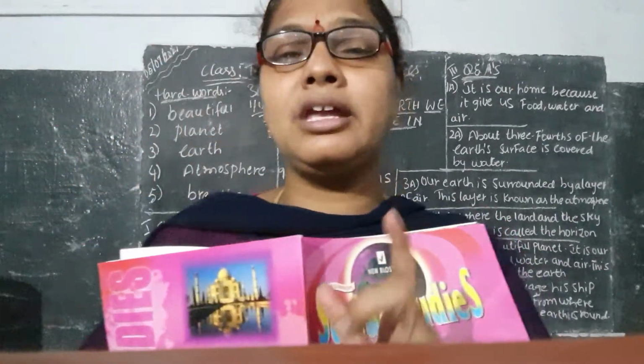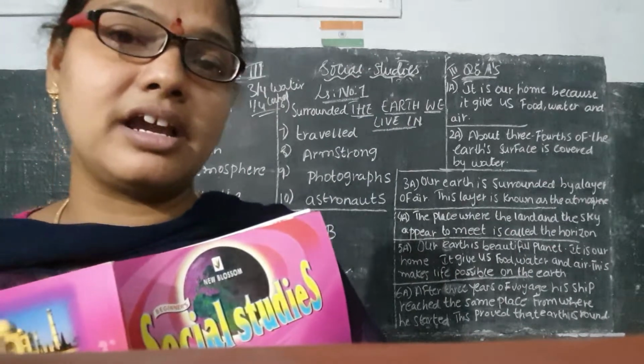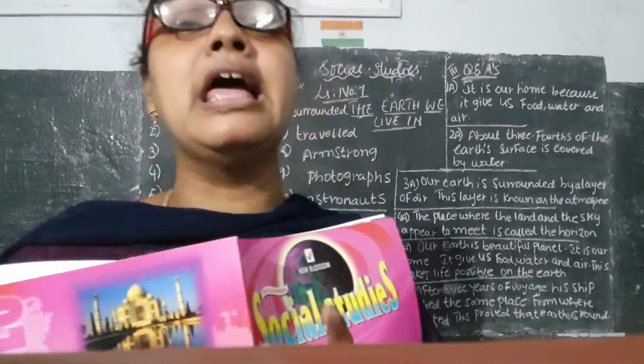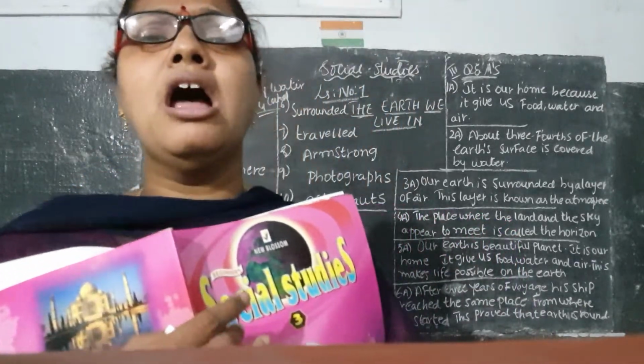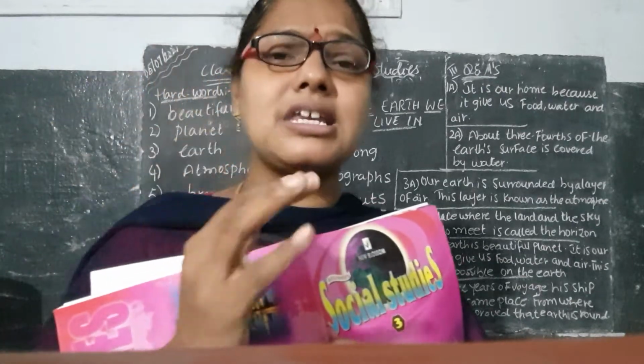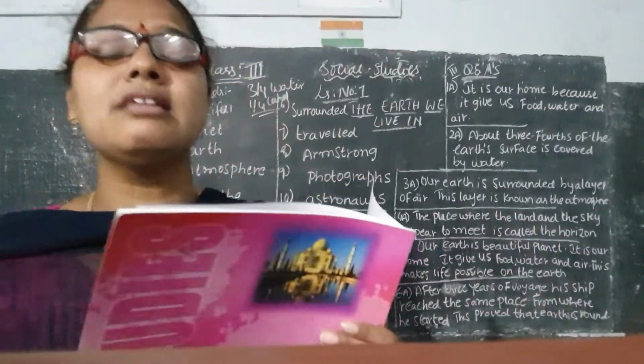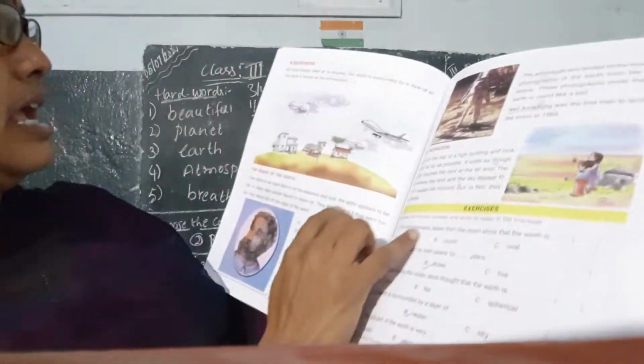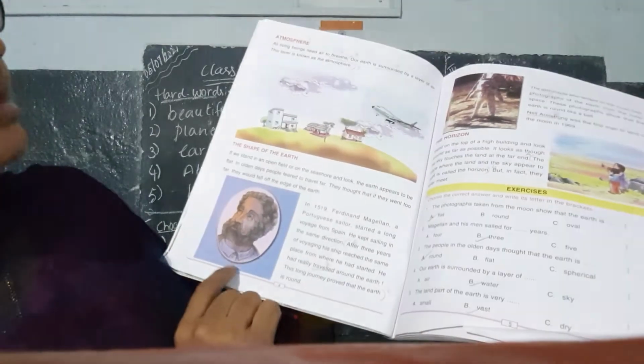Here now, one thing you have to understand from this lesson, children. Why are we proving that the earth is round? Because Ferdinand Magellan is one of the persons. He went in the ship for about how many years? 3 years he went in the same direction, isn't it? After 3 years, again from where he started, he came back to that place only. That is the reason we can prove that the earth is round. Now if you see, here is a person, his name is what?